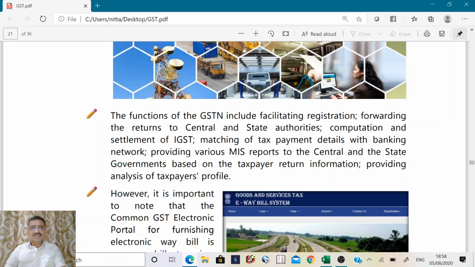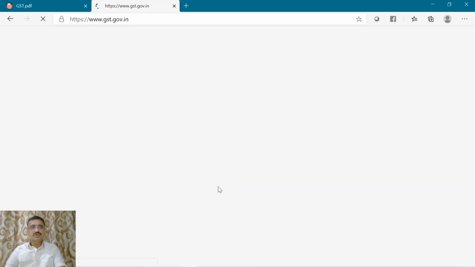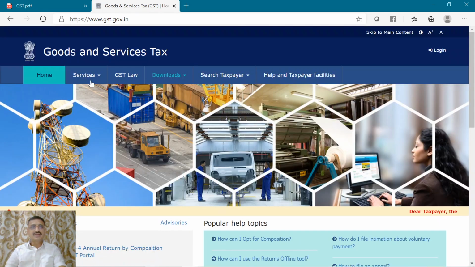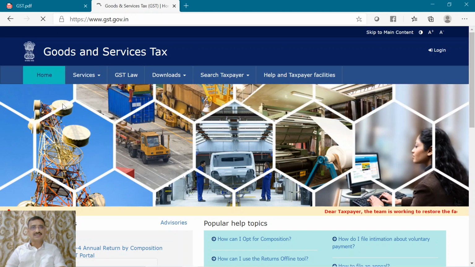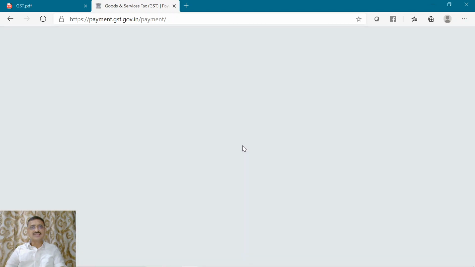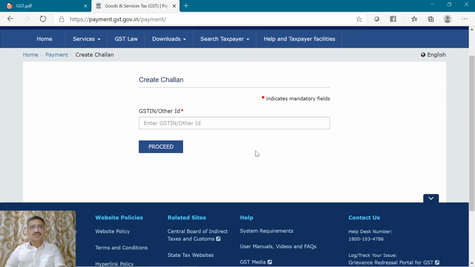Let us, for example, go to the GST portal. If I want to make a payment, what I can do is go to services, payments, create a challan. What you have to do is give the GSTN and click on proceed. Then the challan will be displayed.